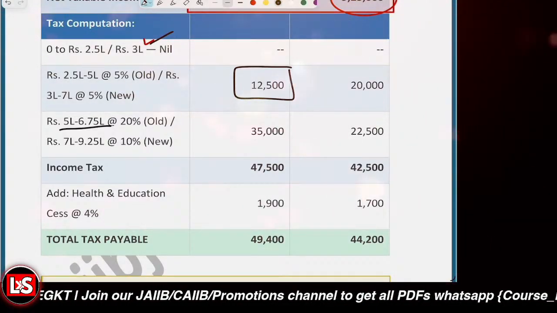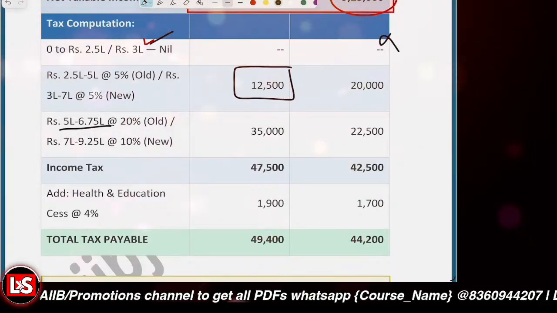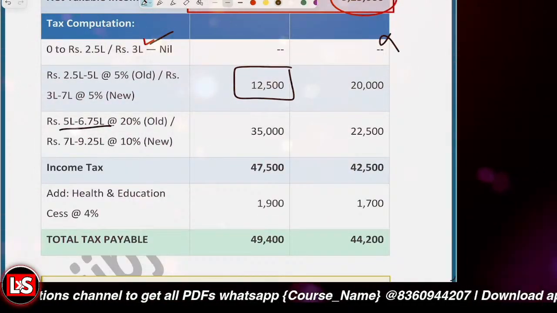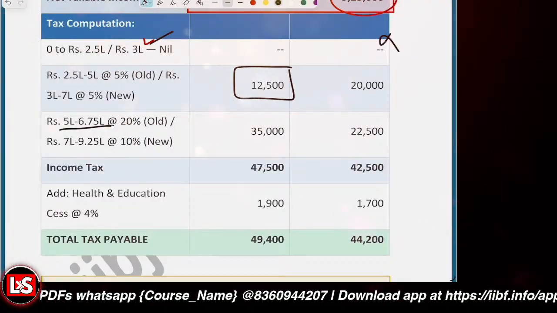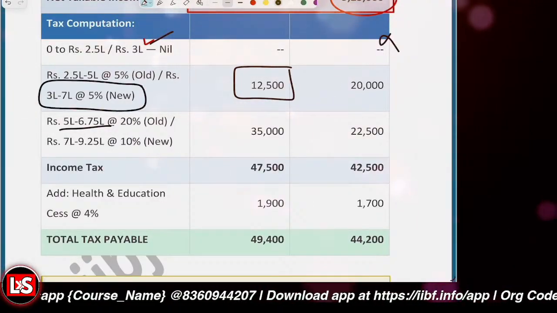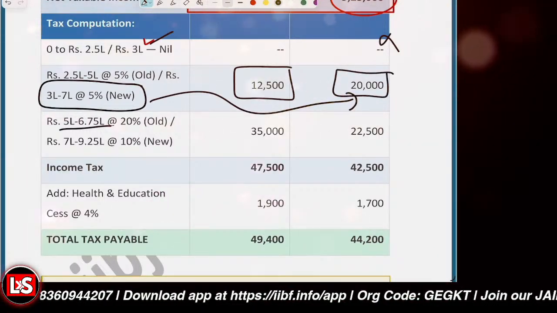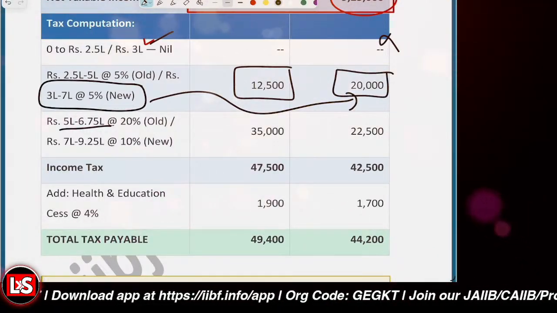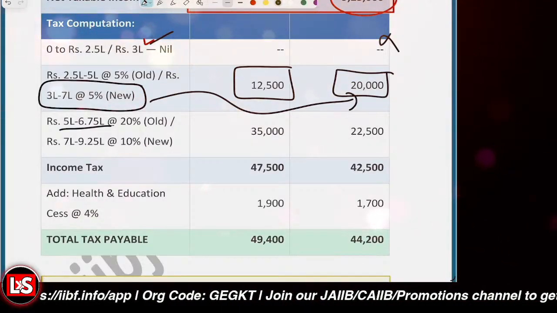So if we look at the new tax regime, up to 3 lakh there is nothing. And for 3 lakh to 7 lakh, it is 5%, so we calculated as per that, which is 20,000. And 7 lakh to 10 lakh, but it is maximum 9.25 lakh.